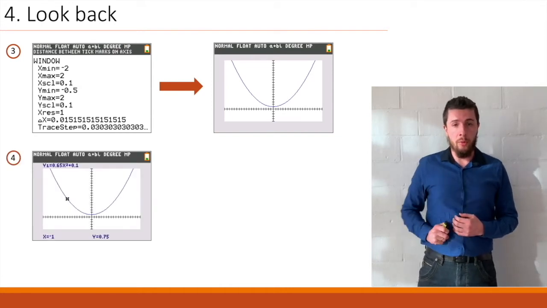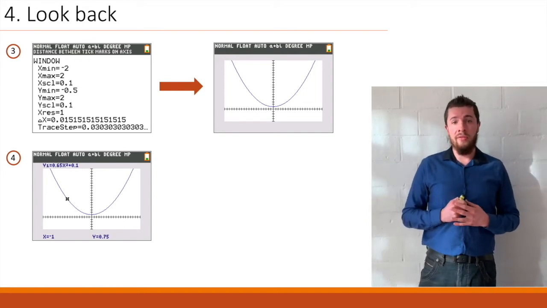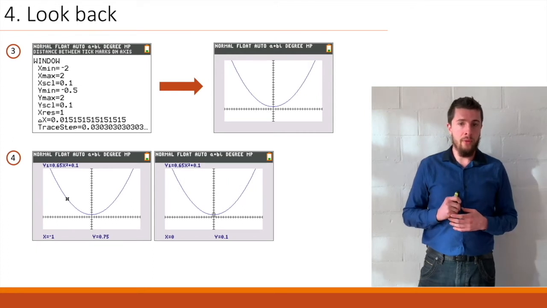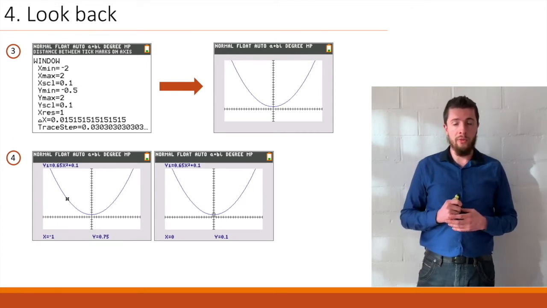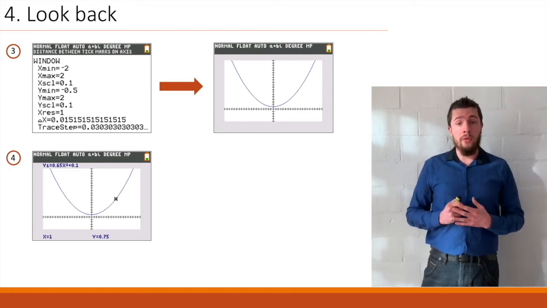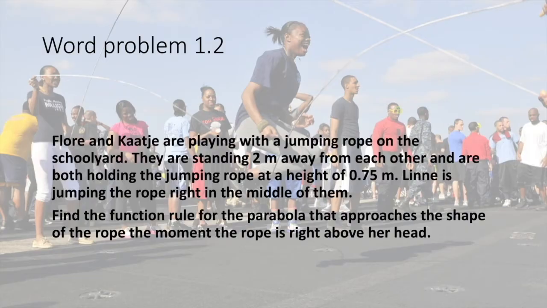Now let's check a few points. When x equals -1, y equals 0.75. That is correct. When x equals 0, y equals 0.1. That's our vertex. Correct as well. And when x equals 1, y equals 0.75. And with that, we are done.